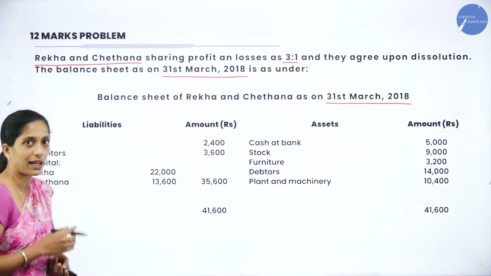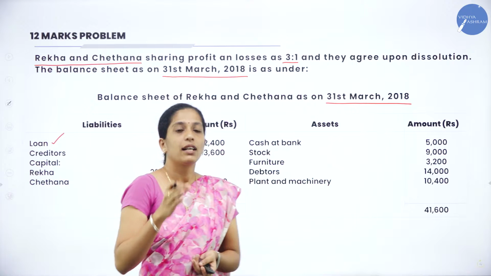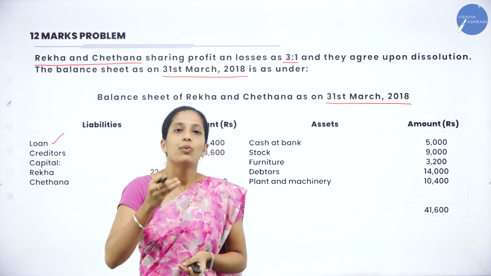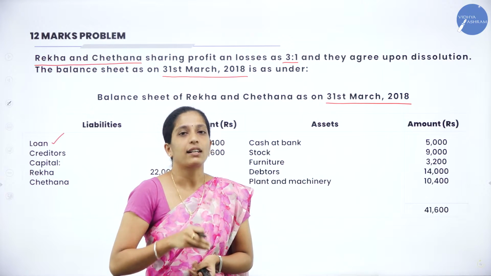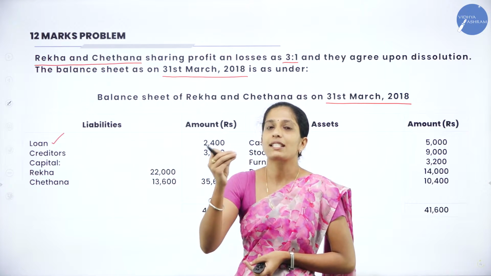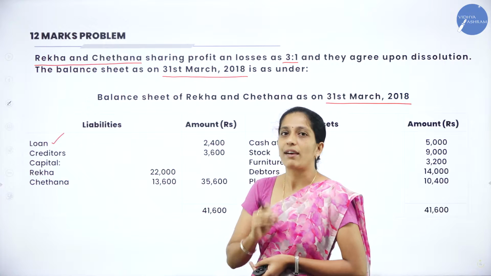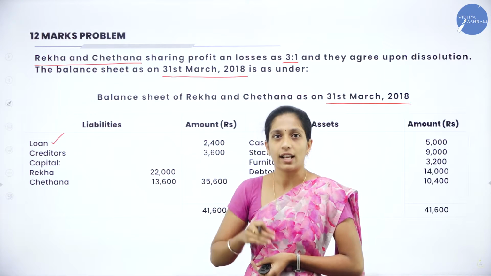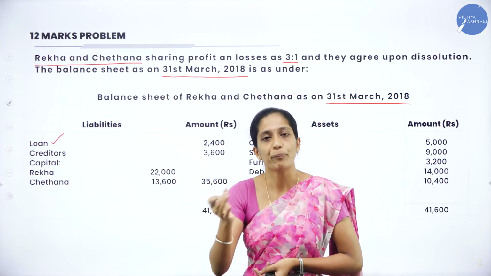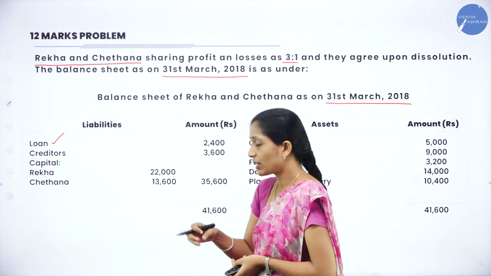Now let us see what they have given under liabilities. Here they have given loan. My dear students, you have to be very careful. When they give a loan, you have to see whether the loan is of the partner or an outsider. Here they have just given loan, so it is nothing but an outsider's loan. For example, if it were a partner's loan, they would have directly given Rekha's loan or Chetana's loan. Here it is just loan, which means it is an outsider liability which has to be paid, right? Next is creditors, which is also an outsider liability which has to be paid back.